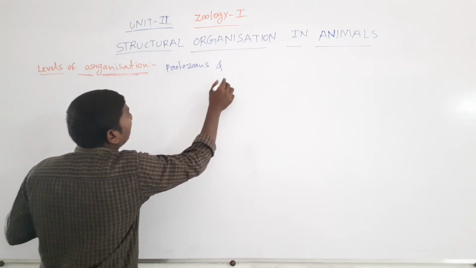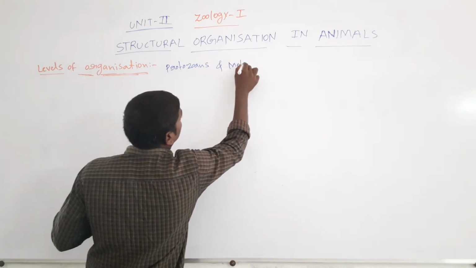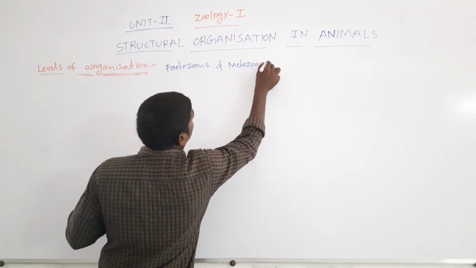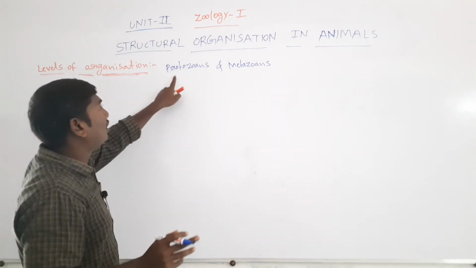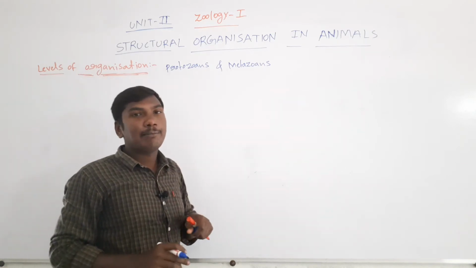One is the protozoans, another one is the metazoans.